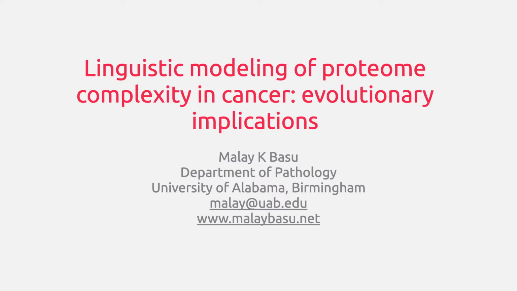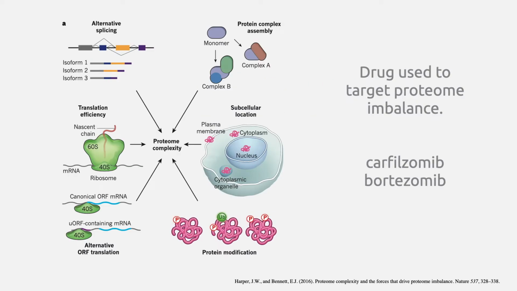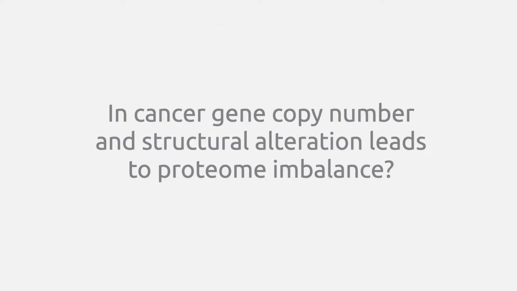Today I'll be talking about our work on measuring proteome complexity in cancer using linguistic modeling. Proteome imbalance has been implicated in various diseases and abnormal states of cells. Many cellular processes can contribute to proteome imbalance, such as alternative splicing, abnormal translation, etc. Drugs such as carfilzomib and bortezomib have been used to target proteome imbalance. In cancer, gene copy number and structural alteration lead to proteome imbalance.